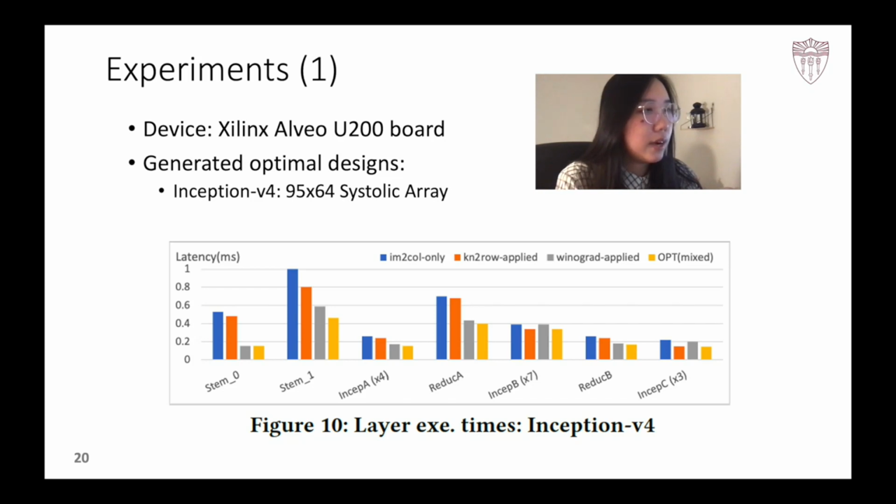While applying Winograd on square kernel layers always reduces the computation complexity, it's not always optimal overall. This is because for kernels larger than 3x3, multiple rounds of 3x3 Winograd are required, resulting in severe transformation overheads and an amortized decrease in computation complexity reduction. Winograd also imposes high memory overhead and layout transformation cost, so sometimes kernel-to-row is overall better for such layers, with slightly higher computation costs but significantly lower communication overhead.